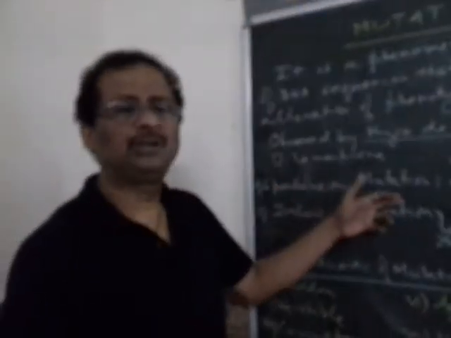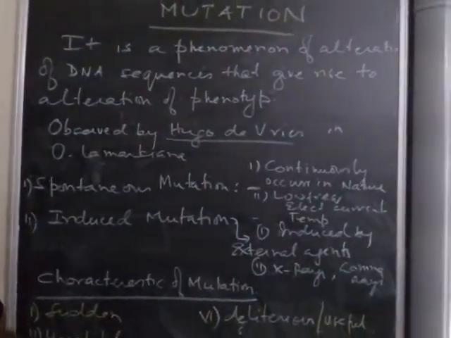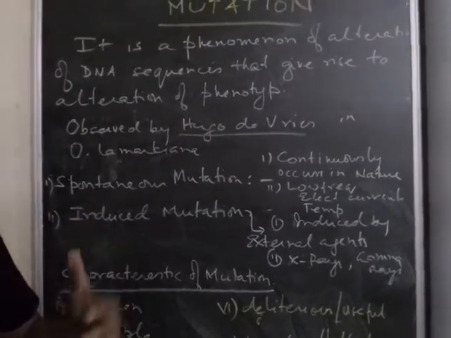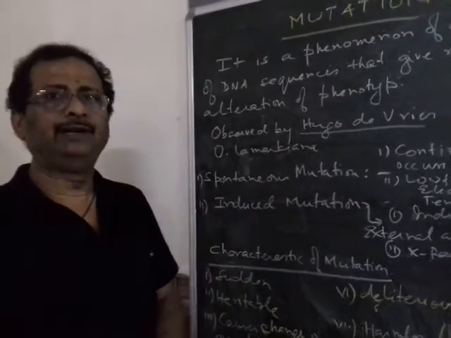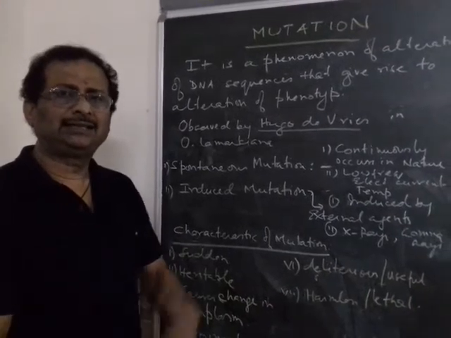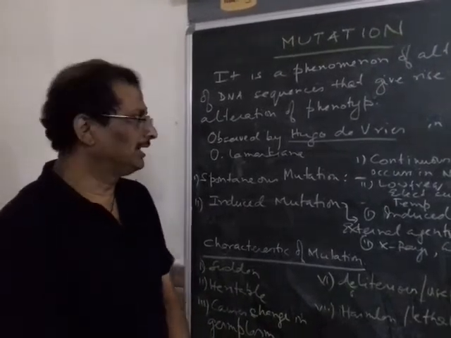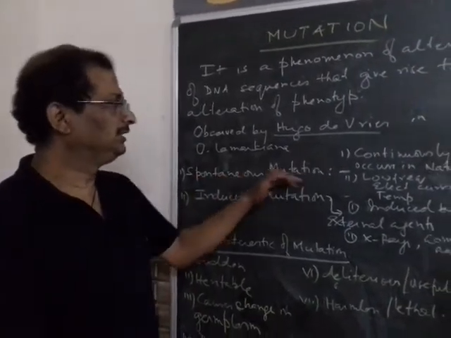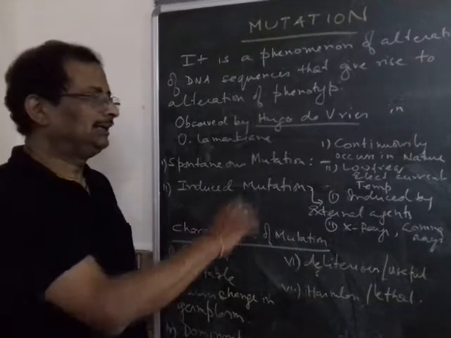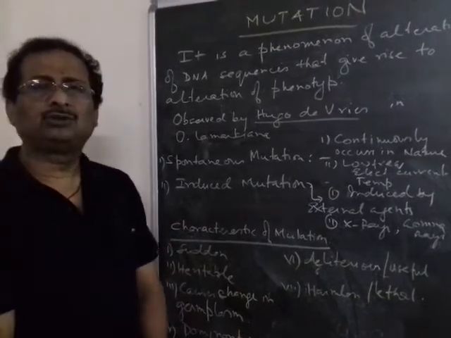One type of mutation we call spontaneous mutation, which occurs normally, or it can come due to various factors like electrical currents, temperature, or magnetic field. Those types of mutations are called spontaneous mutations, and they give rise to various types of change or variation in certain organisms. In spontaneous mutation, one thing is that they are continuous, and there is no discontinuity. Another type of mutation is called the induced mutation.